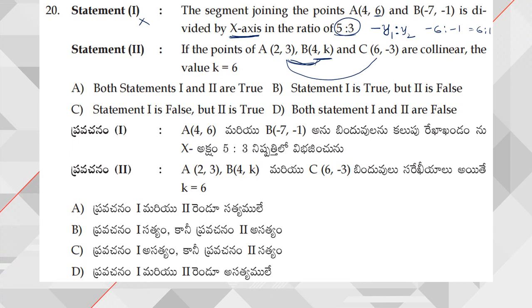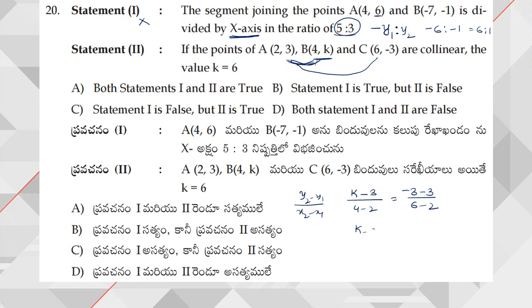Now finding out the slopes. What is the slope formula? y2 minus y1 by x2 minus x1. By applying this formula, for these two we have k minus 3 by 4 minus 2 is equal to, for the next two, minus 3 by 6 minus 2.